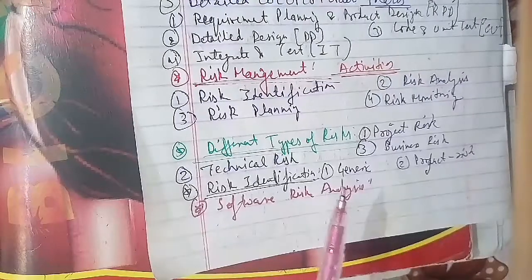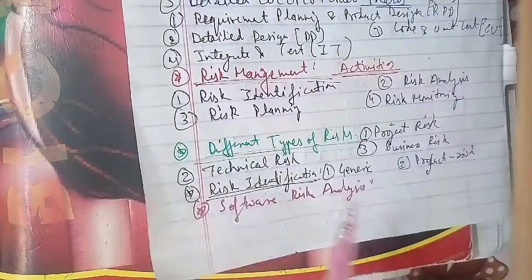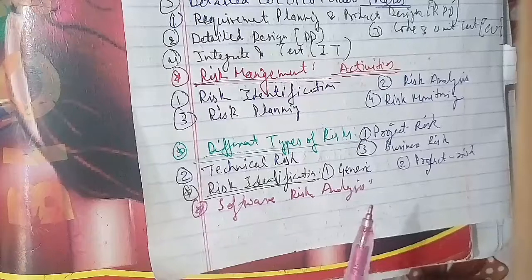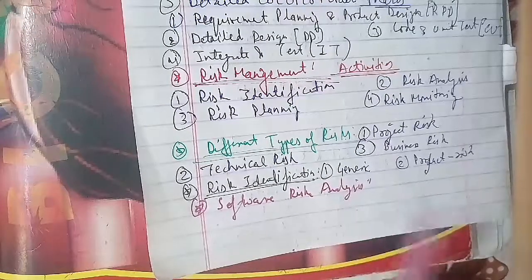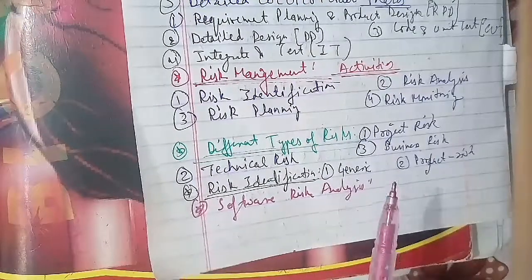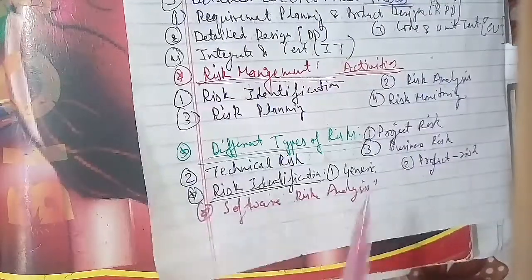Software risk can be defined as a problem that can cause some loss or can threaten the success of the project. An example is experienced and skilled staff leaving the organization in between. That is the risk here.